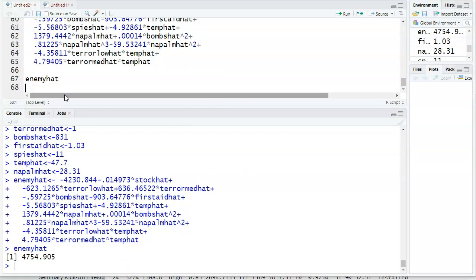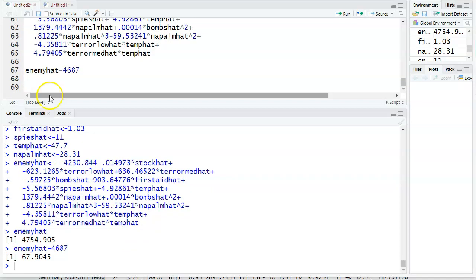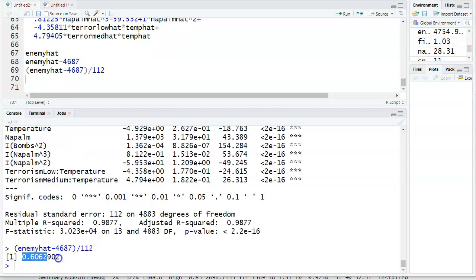I got 4754, which is off by 67. That's 0.6 standard deviations away. Fantastic. If you are 1 standard deviation away, fine. If you're 2 standard deviations away, okay, that happens. 3 standard deviations away, wow, you're one of those really unlucky once-a-year students. If you're 5 standard deviations away, something's wrong. Usually, if you've messed up your hats, it means you're like 12 standard deviations off, and then you know. But it looks like I'm okay.